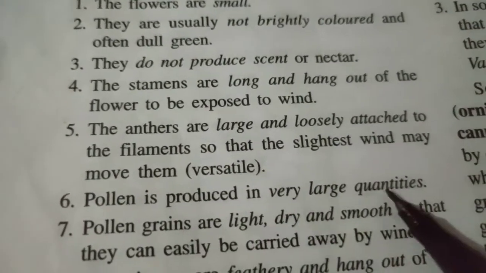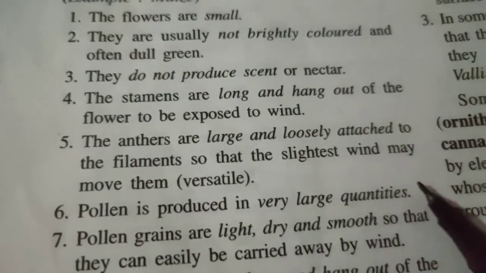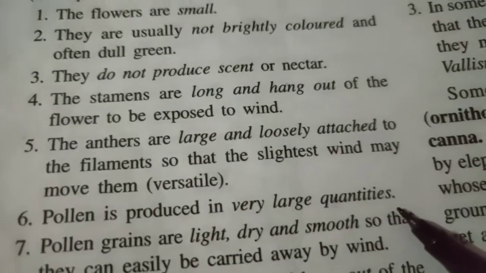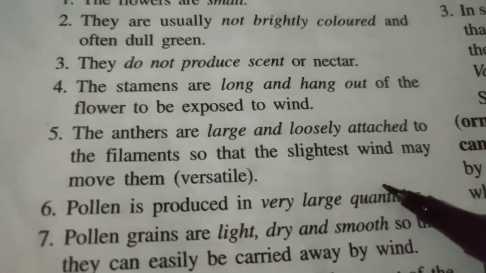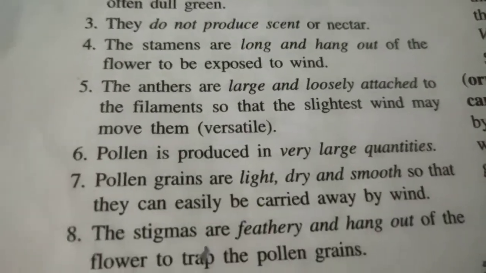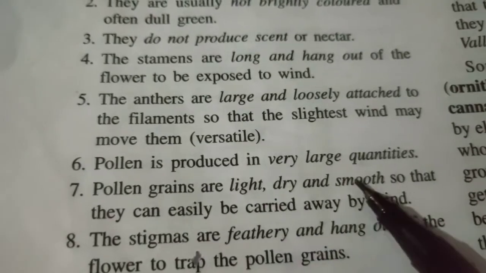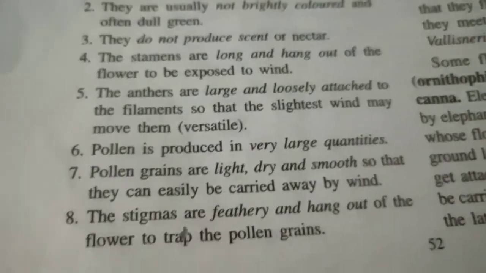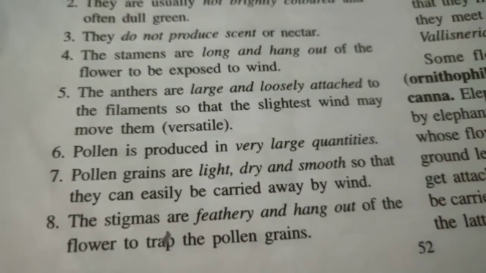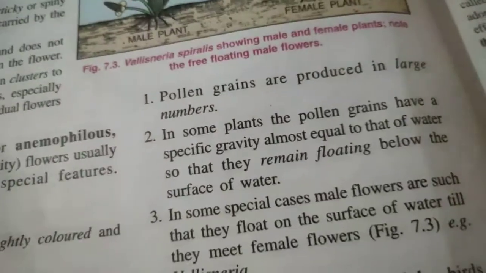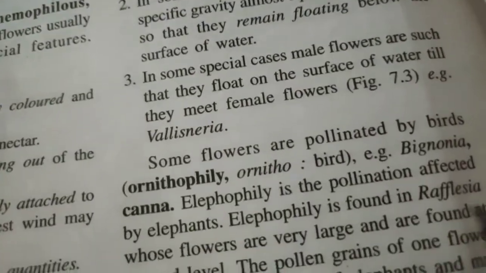Why is it produced in very large quantities? Because they are pollinated by wind, and on the way many pollen disintegrate, so only few pollens reach the stigma and some pollens are destroyed on the way. Pollens are light, dry and smooth so that they can easily be carried away by wind. Stigmas are feathery and hang out of the flower so that they can trap the pollen grains. Pollen grains are produced in large numbers.